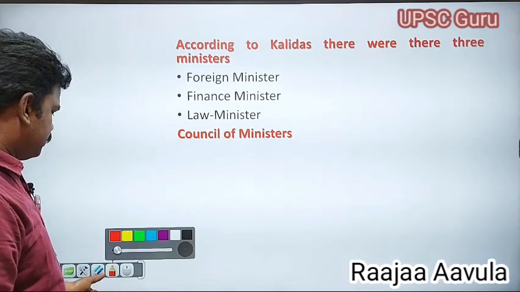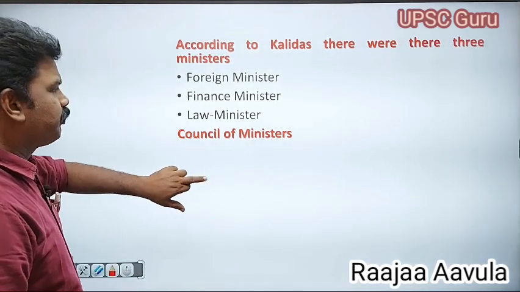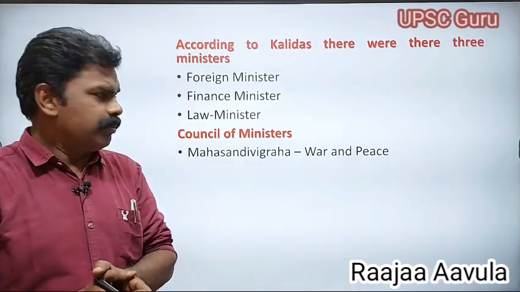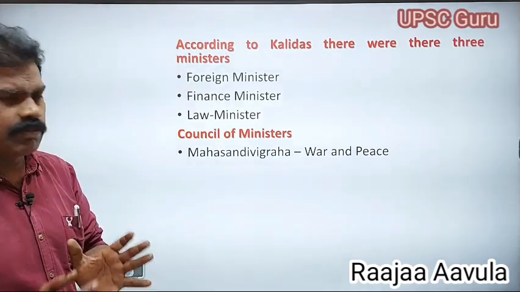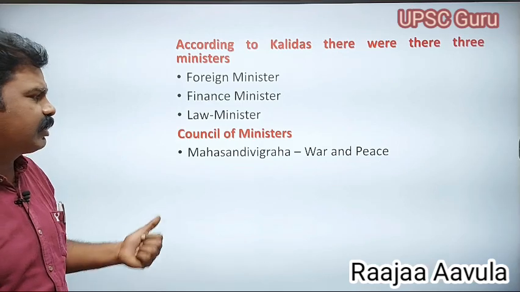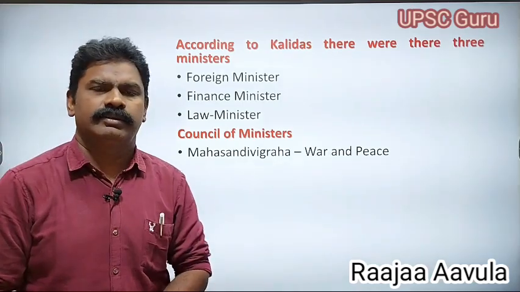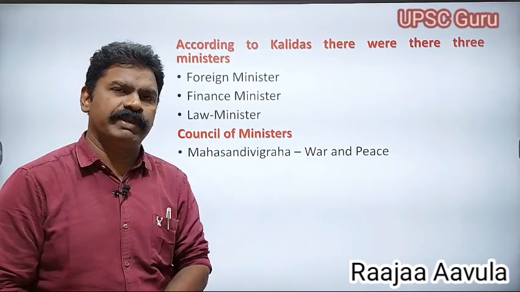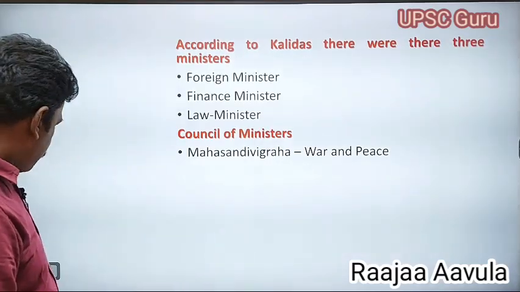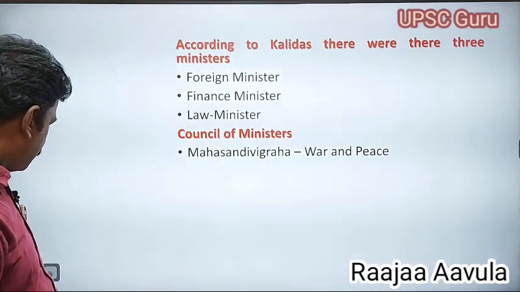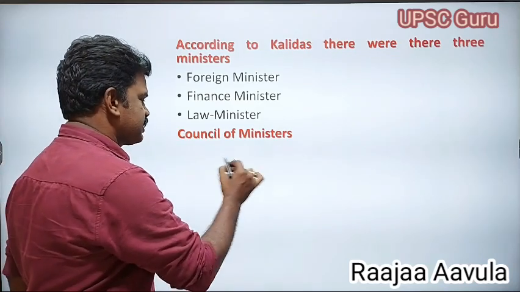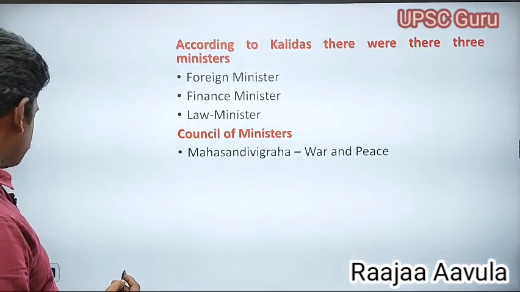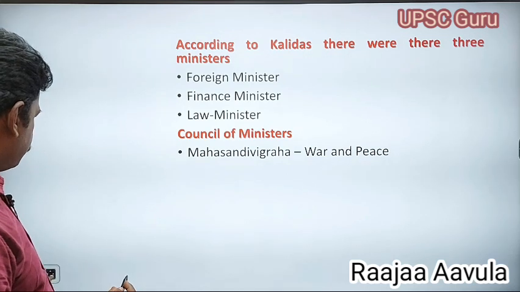Ministers were called mantrins. Different types of ministers we find here. Mahasandhi Vigraha looked over war and peace. For example, the Mahasandhi Vigraha of this period was Harisena.